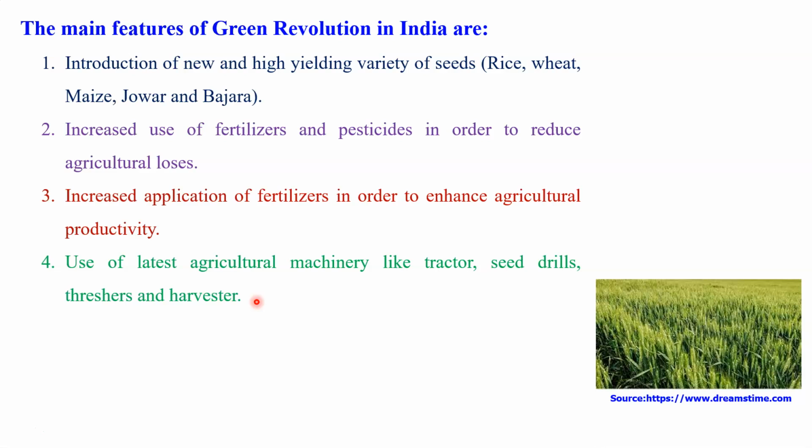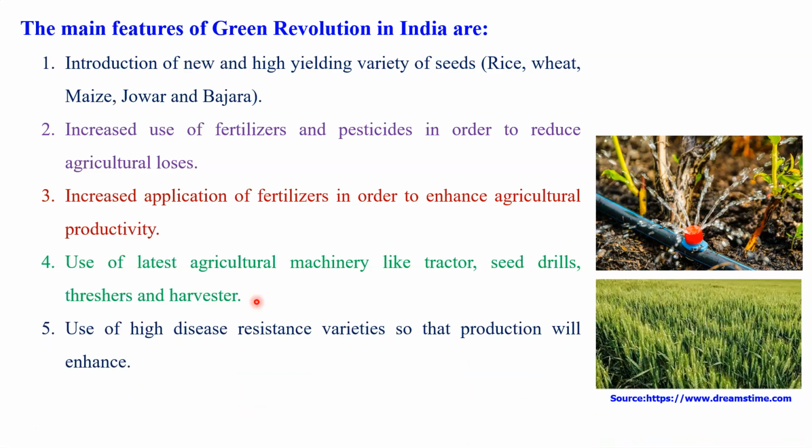But after the Green Revolution in India, we were able to use the new agricultural machinery like tractor, thresher, or harvester, which really give a speedy process to conduct the various agricultural operations in our agricultural fields. Therefore, this is really a very important feature of the Green Revolution in India.